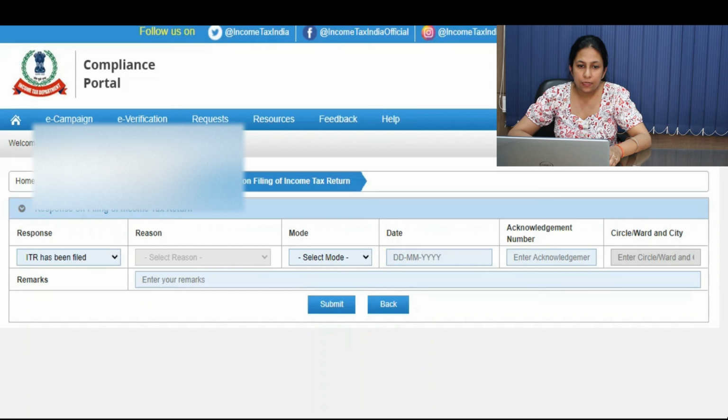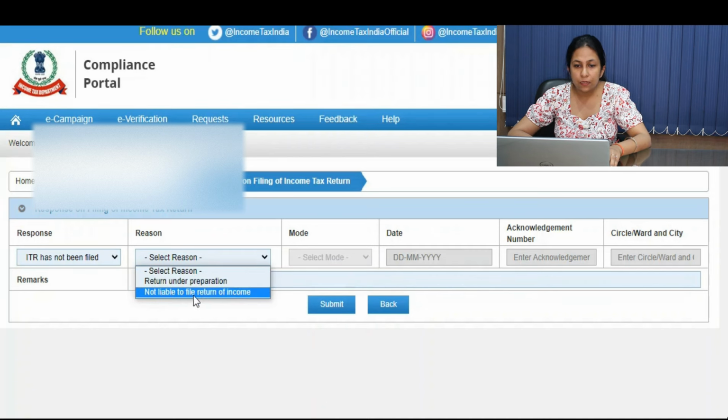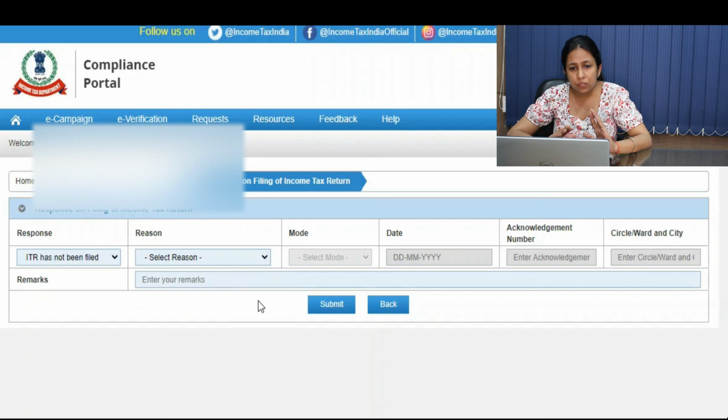Now let's take the second case, ITR has not been filed. In that case, we have to give the reason why we have not filed the ITR. The first reason is return under preparation. The second is not liable to file return of income. If it's under preparation, it's better that you wait and then reply after filing the ITR. It is my suggestion. And if you are not liable to file the ITR, then you have to select this tab. After that you have to give your remarks on why you are not liable to file the ITR.